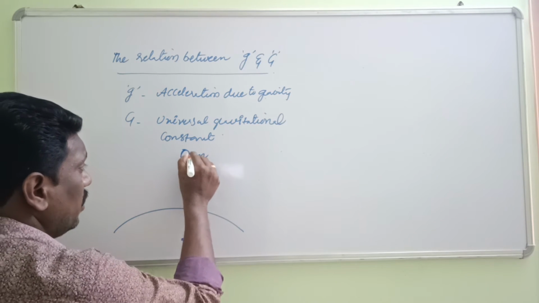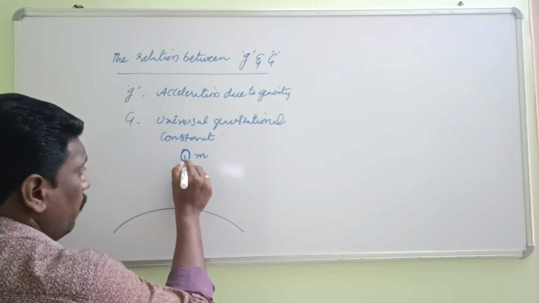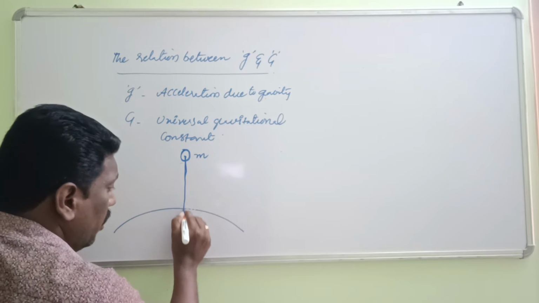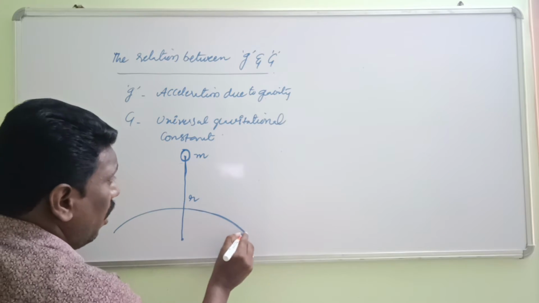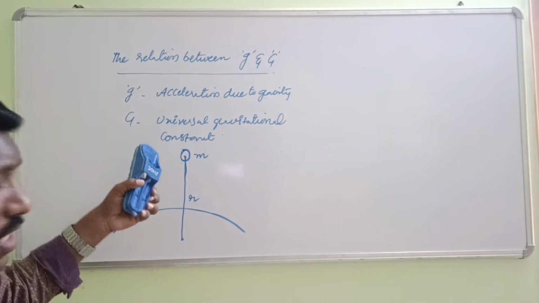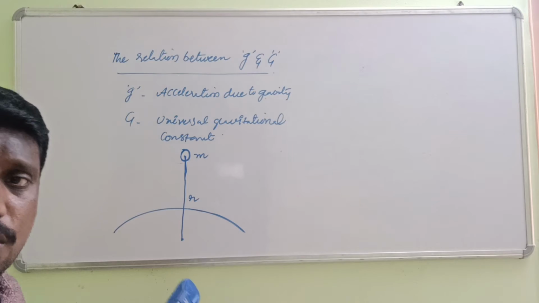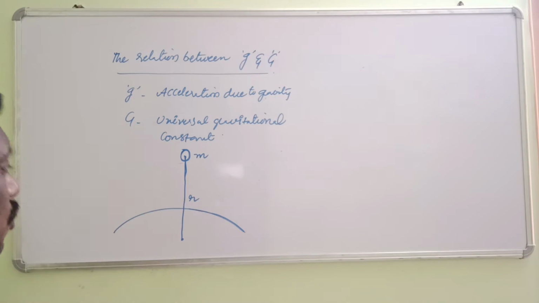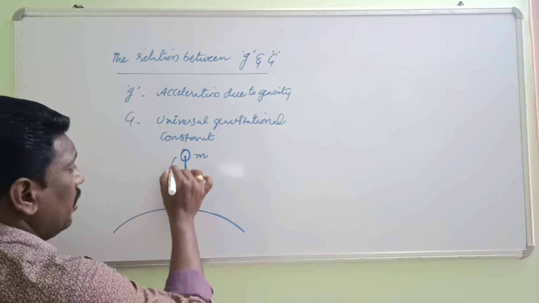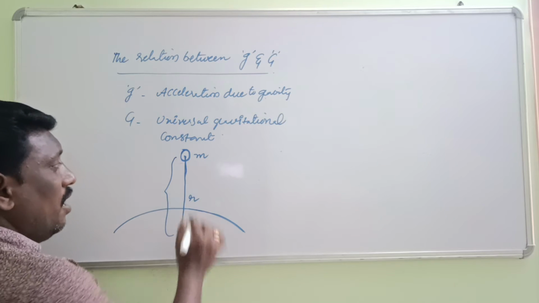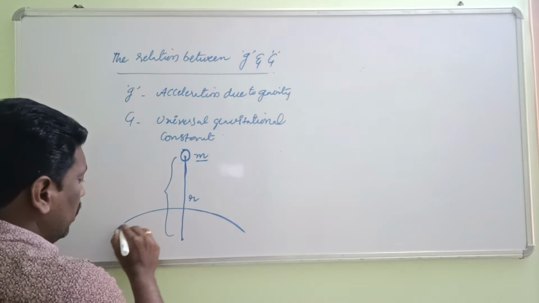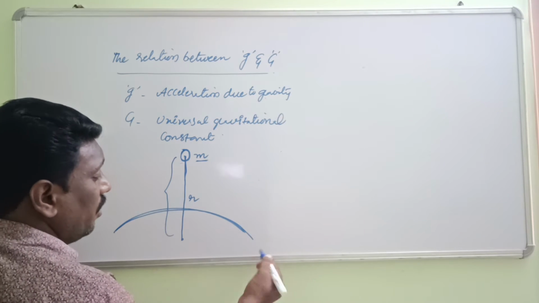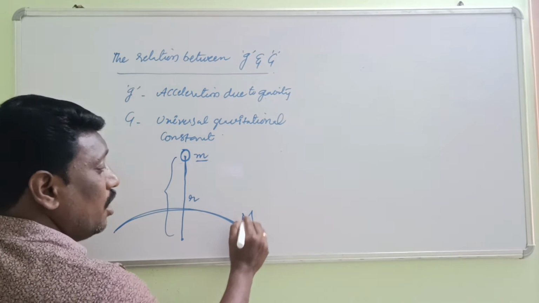From here to here, the distance you can take as r, no problem. What is the mass of that body? Small m. And the earth contains a large mass.